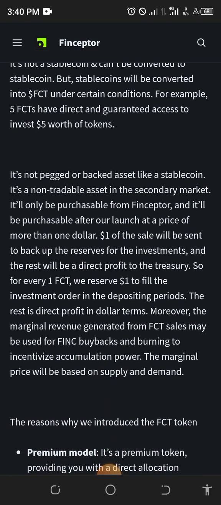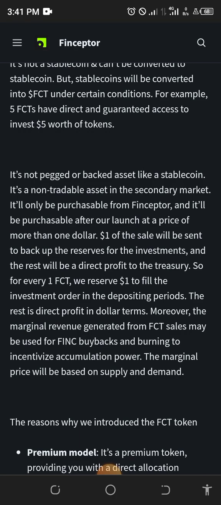It is not a pegged or backed asset like a stable coin. You know, a stable coin is pegged at a 1:1 ratio to $1. So I mean, it's pegged to $1, right? So you cannot go below it, you cannot go above it, right? And most of the time, the USDT, the US dollar, I mean the fiat currency, is the asset that backs it up. But it's not the same with FCT.